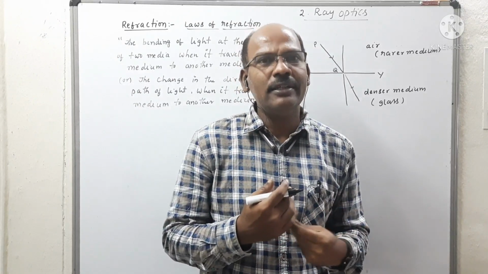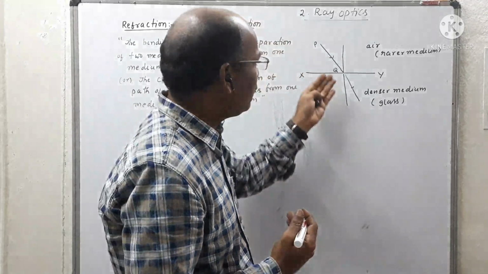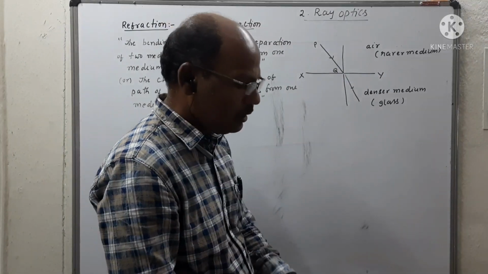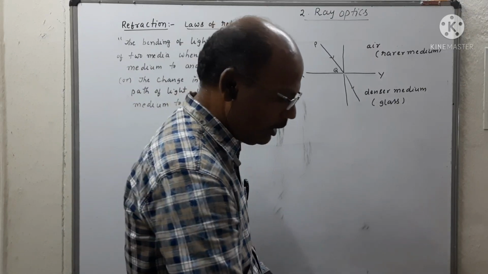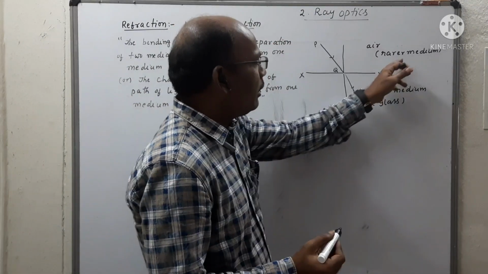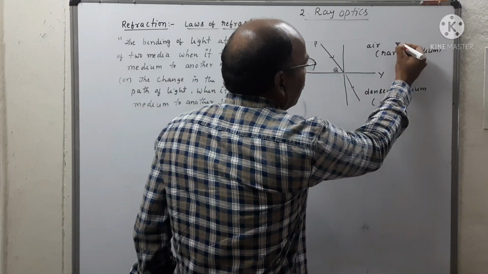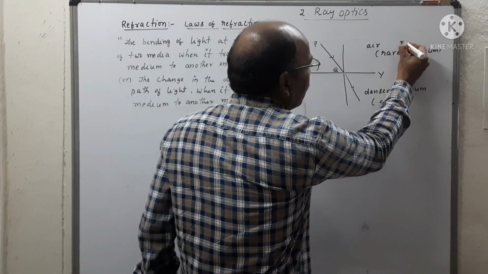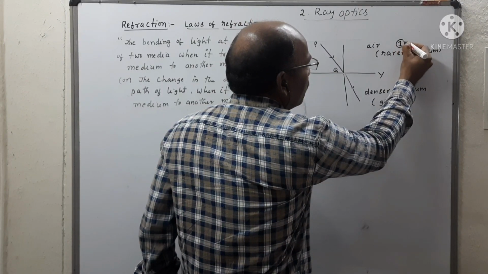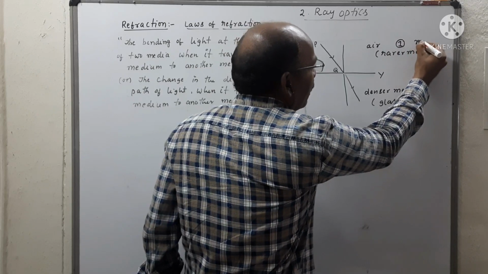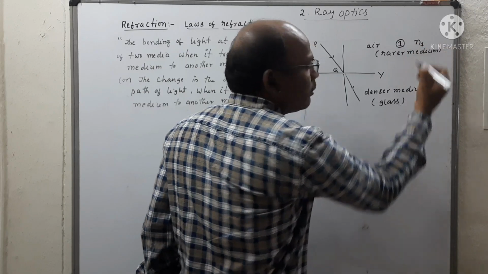The first law we can observe in the figure. We consider two media. One is rarer medium, represented as 1, of refractive index, let us say N1.